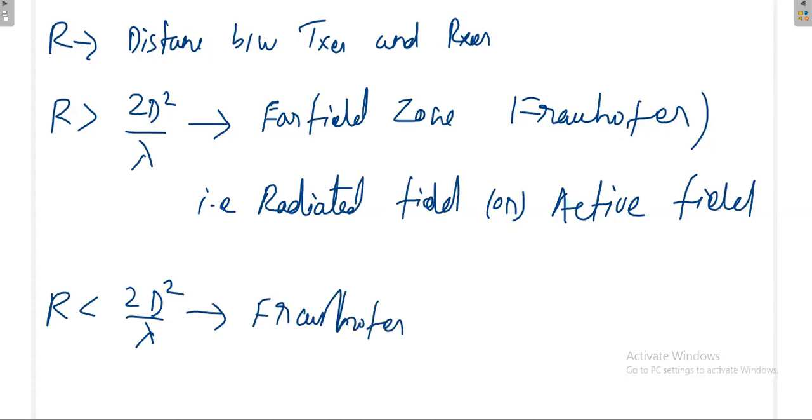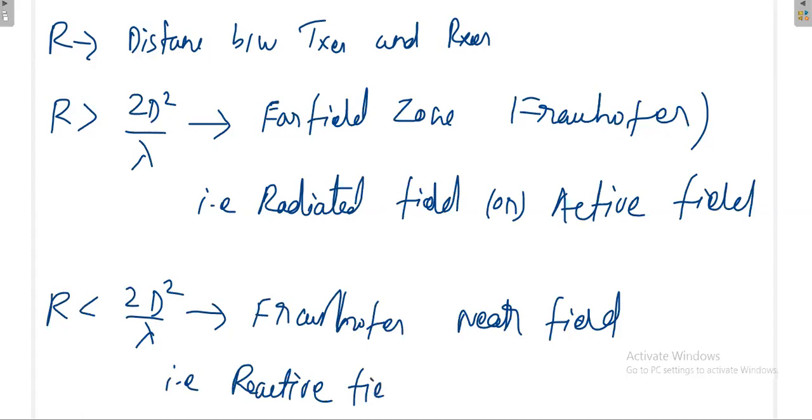Fraunhofer near field. Whenever you are in the near field, you will not get the signal properly because there you will have only reactive power. There you will have only the reactive field, which is not used for radiation purpose.